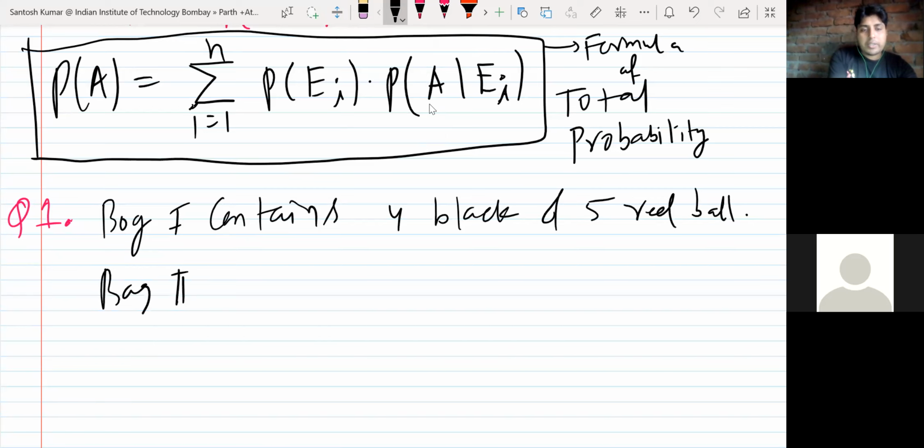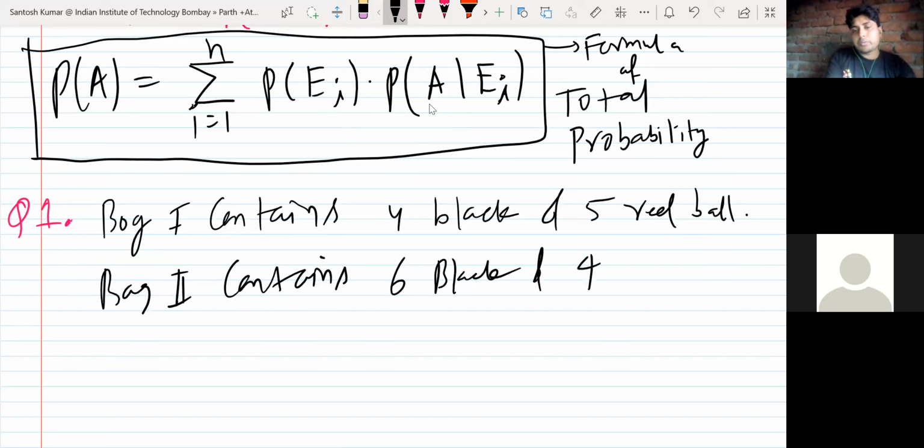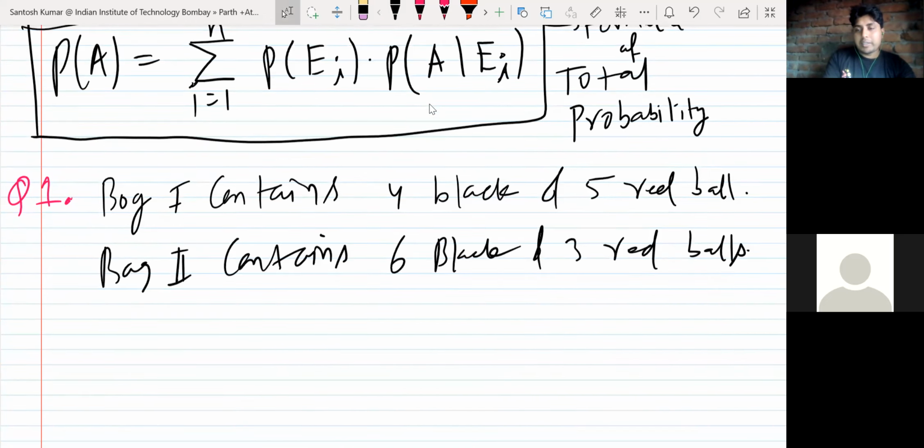Okay, bag 2 contains 6 black and 4 red balls, or let me say 3 red balls. Okay, so bag 1 contains 4 black, 5 red balls. Bag 2 contains 6 black and 3 red balls.